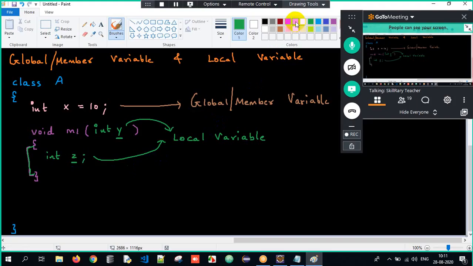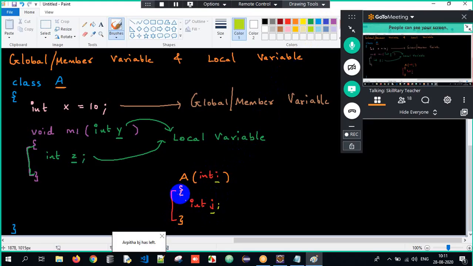Similarly, I will have a constructor. The class name is A, so the constructor name will also be A. Open curly braces, close curly braces. And here I will accept int i and int j. So are they local variables or global variables? It's local. Why? Because the variables i and j are declared within a specific scope. Therefore, we refer to them as local variables. Got the clarity here?